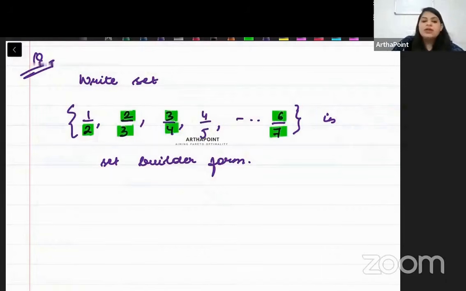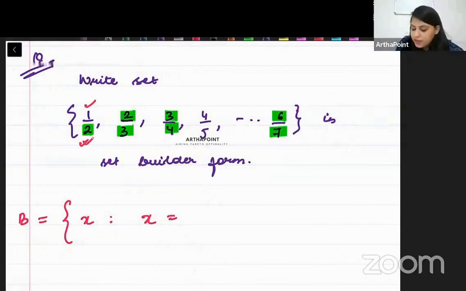So how can we write it? Define a set. Let's say the name of the set is B. It has elements x such that x is a number divided by the number plus 1. So n upon n plus 1. Okay? Where n can only be a natural number.